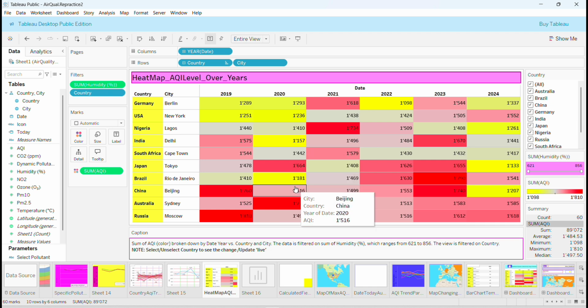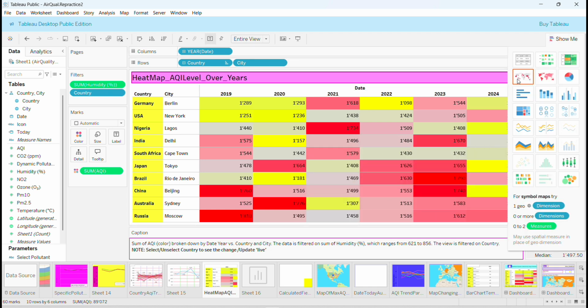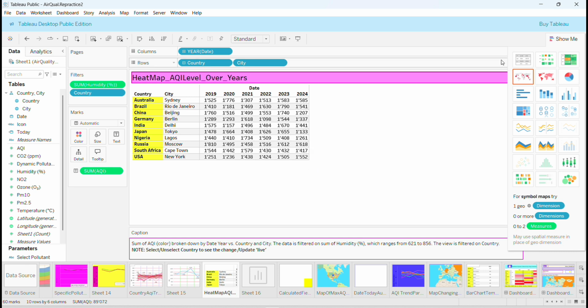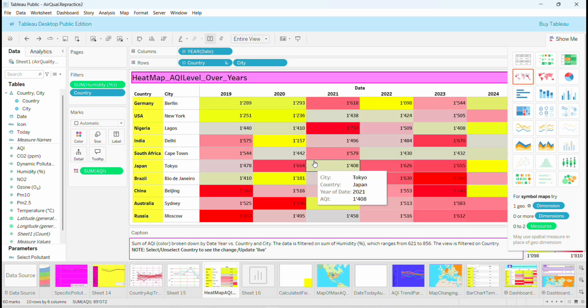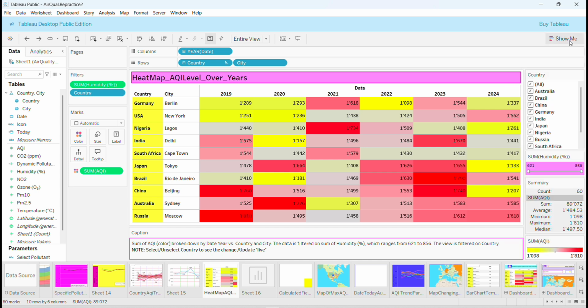It's more a table. For instance, even when we look on the show me, it's going to show you something else. It's going to show you like it's a symbol map, but it's not a symbol map. And it's more like a table, but when I press table, this is what's going to happen. I like this one too, but I definitely prefer the way it's looking right now. This wanna be heat map. Let's call it like this. Okay.